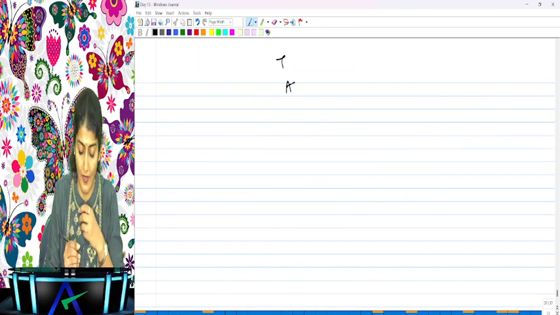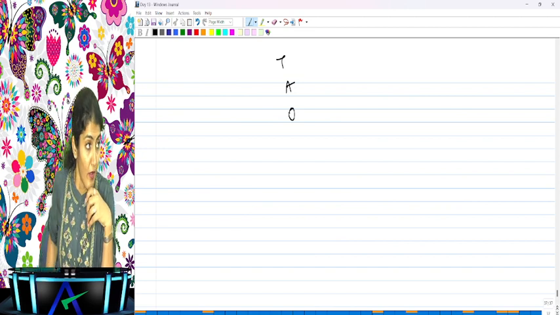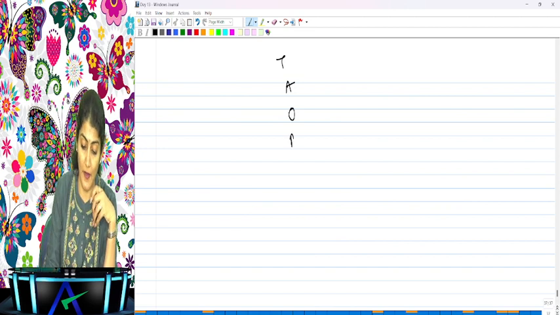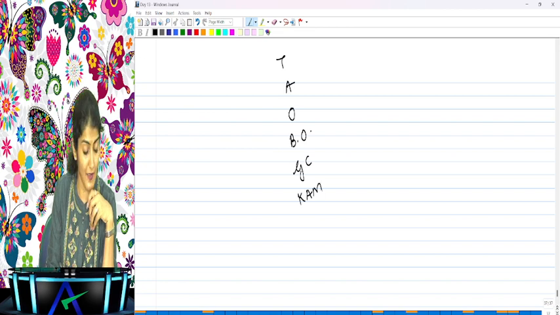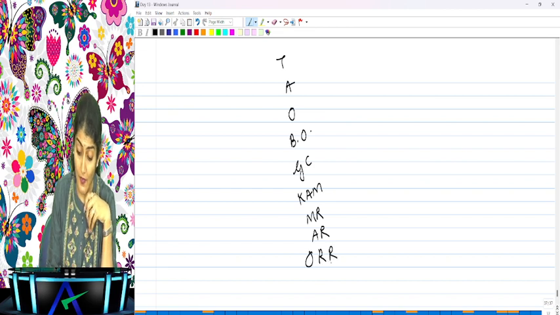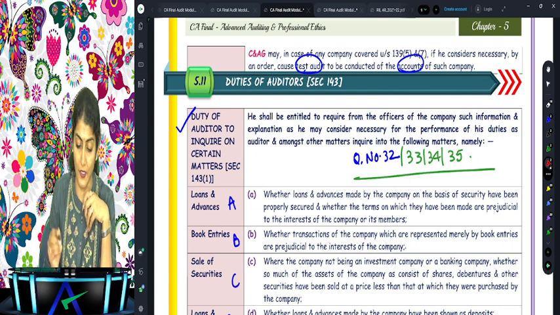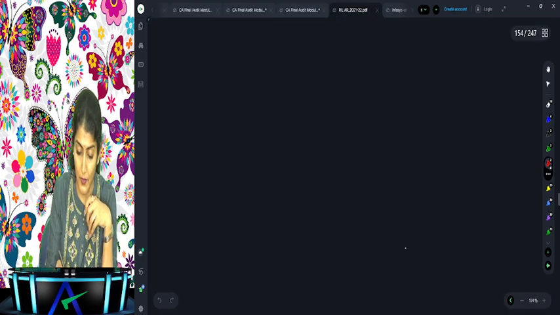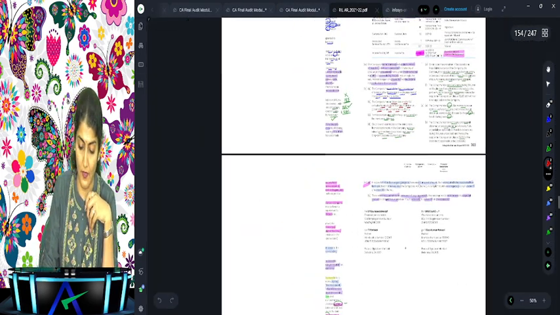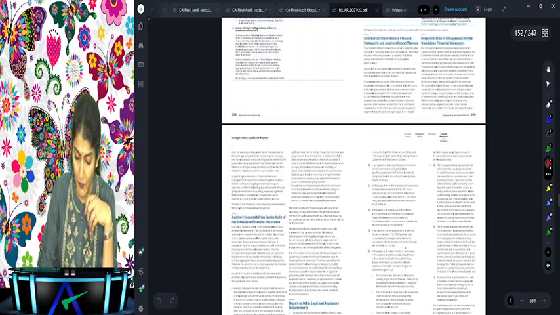Title, addressee, opinion, basis for opinion, going concern, key audit matters if any, management's responsibility, auditor's responsibility, other reporting responsibilities and signature, place and date. Under this other reporting responsibilities, we report on the matters given under 143(3).